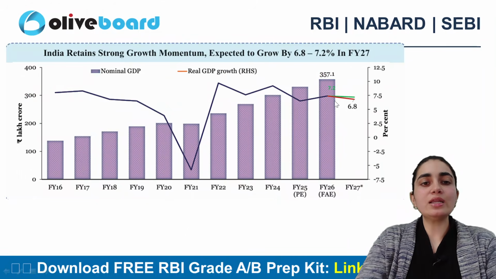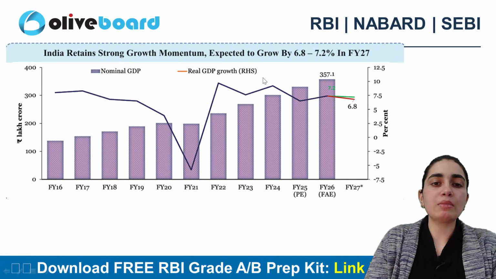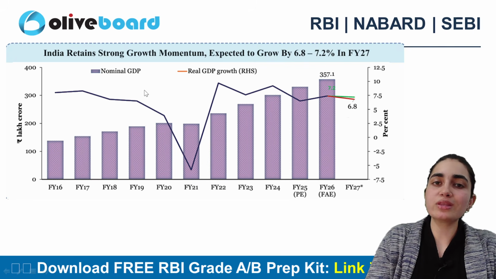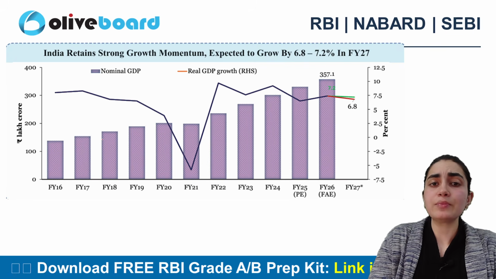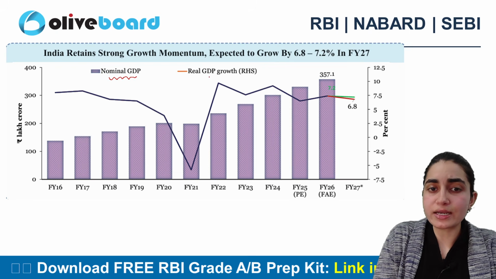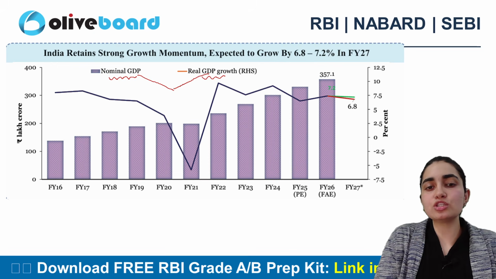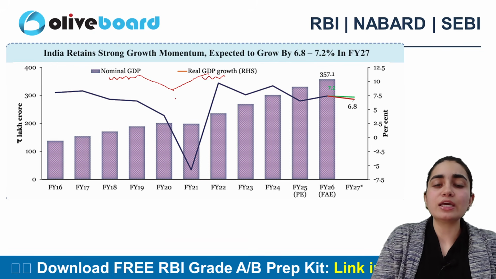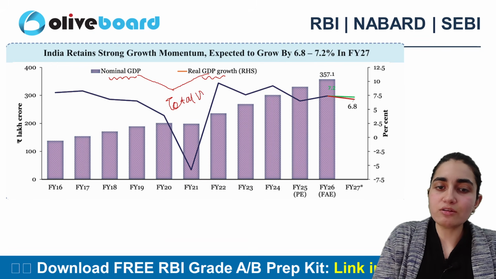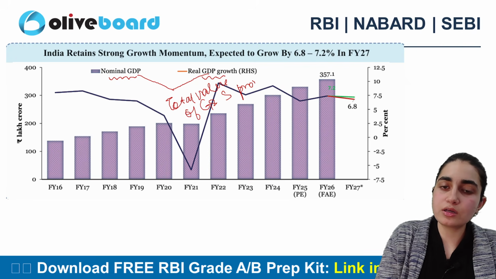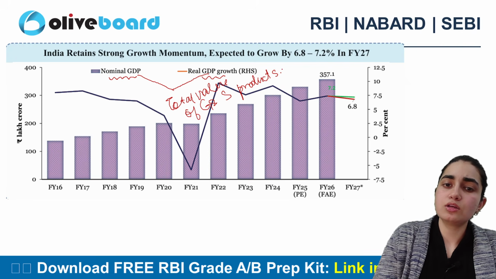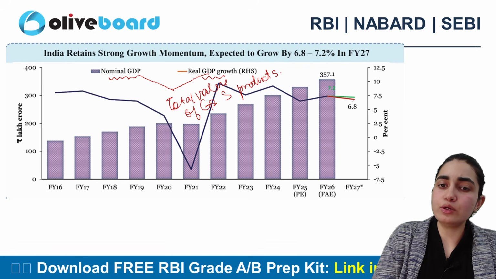Along with that, you can clearly see this specifically talks about the momentum as well, real GDP growth as well as nominal GDP growth also. Now there is a difference between them, right? I'll give you the concept clarity also in the coming lectures, but just understand GDP is what? This is gross domestic product. It means the total value of goods and services which is being produced within a specific year,